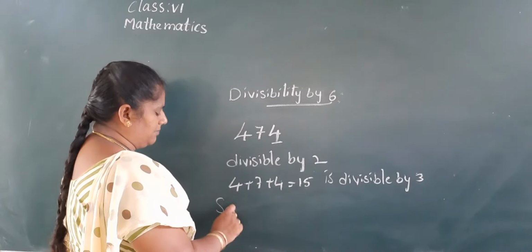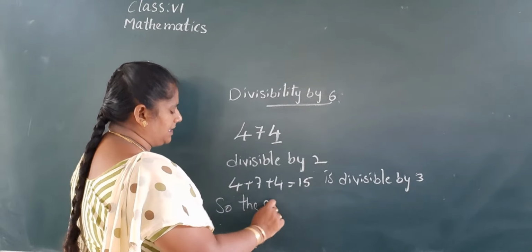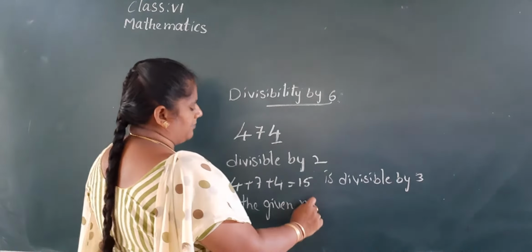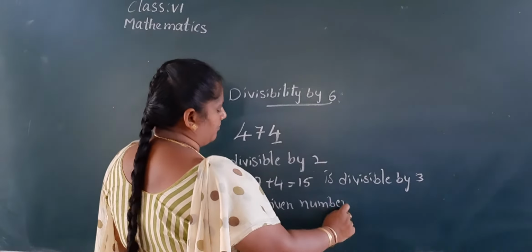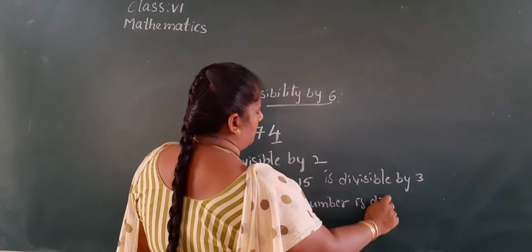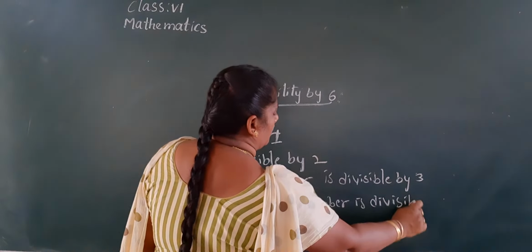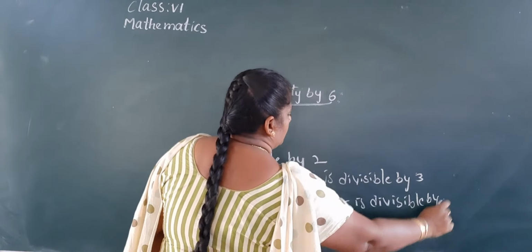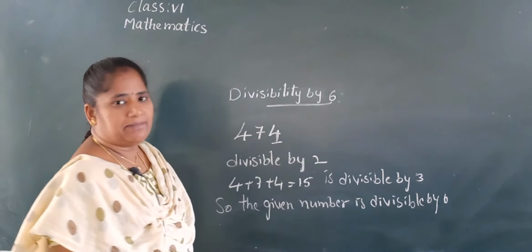So the given number is divisible by 6. Like this we have to check it.